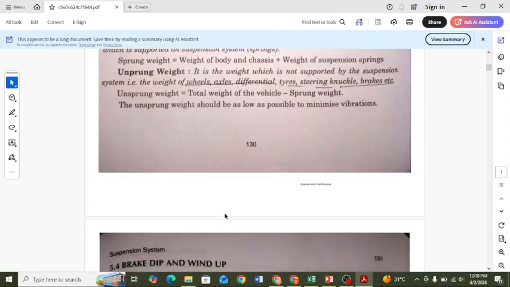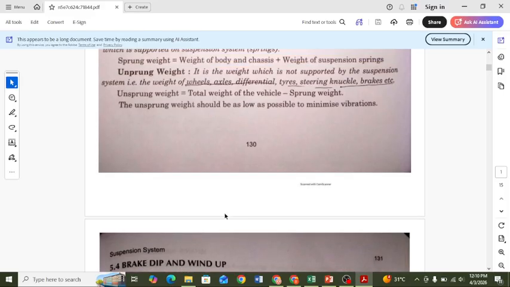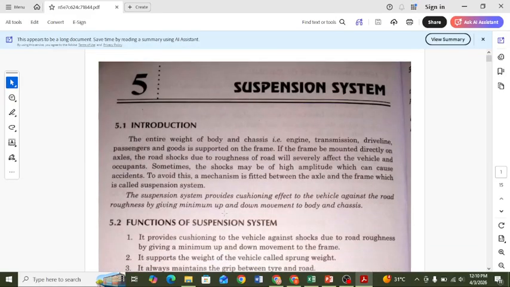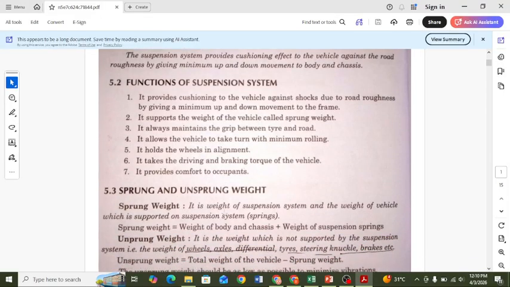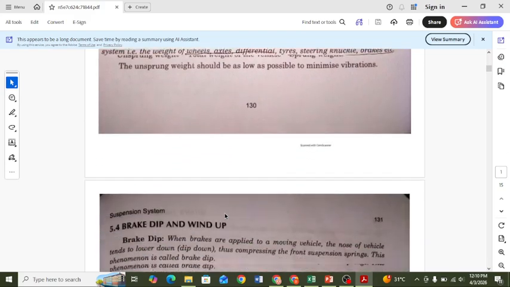The unsprung weight should be as low as possible to minimize vibrations. So sprung weight and unsprung weight are important terminology for understanding the suspension system.